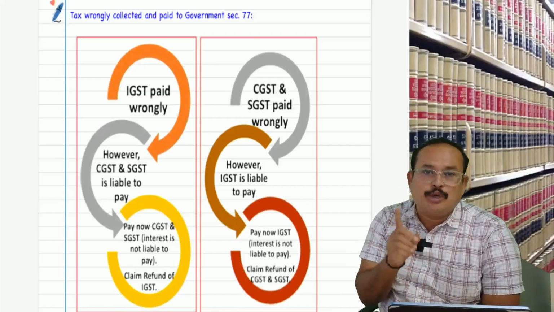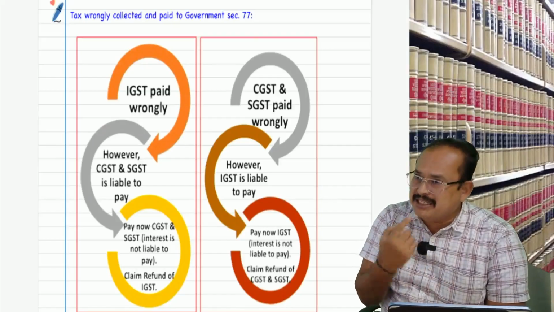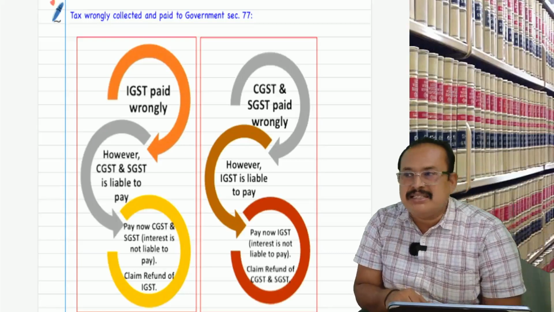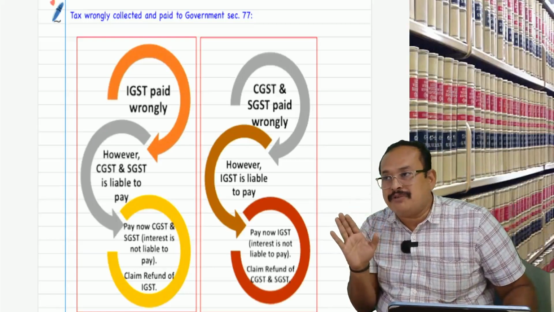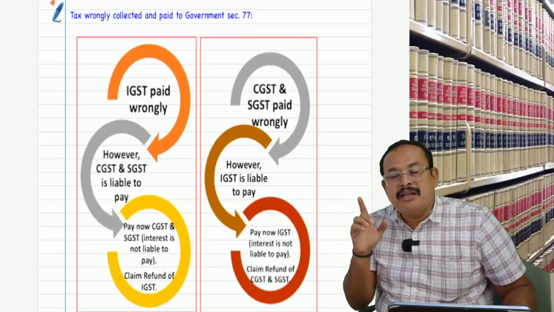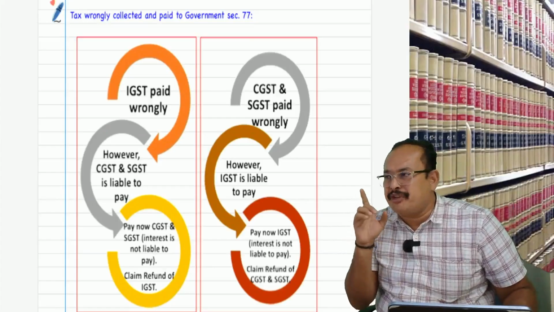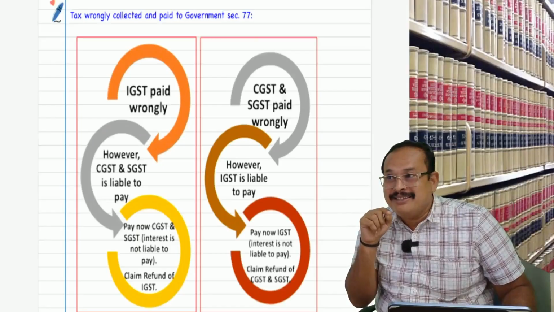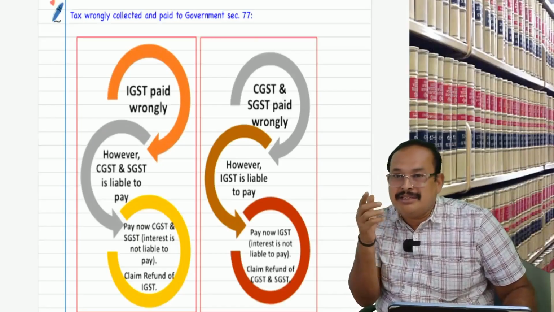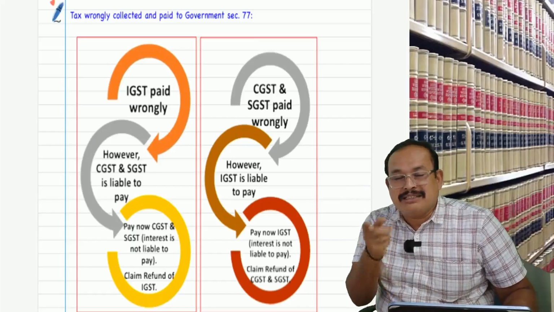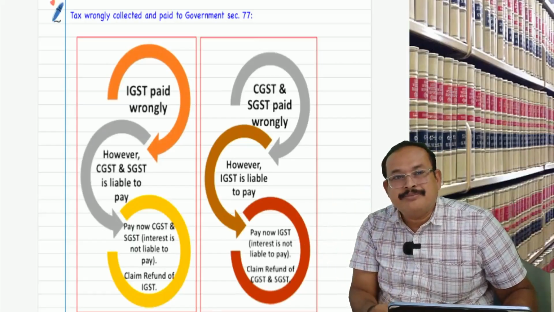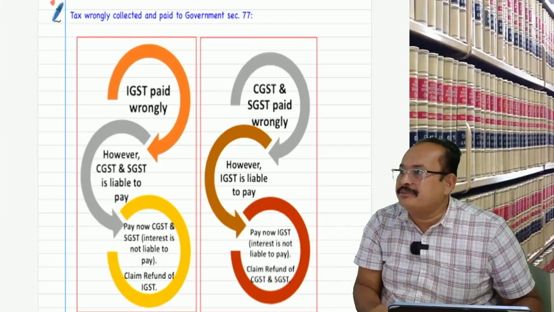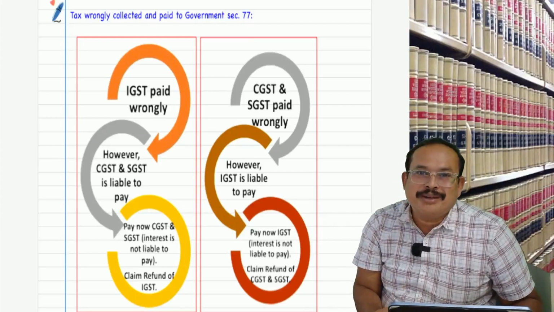However, IGST is liable to pay. Now you pay IGST, not required to pay interest. Claim refund of CGST. It is premature to refer, but you are mature enough to understand. Refund should be strictly as per Section 54. Time limit is there: within 2 years from the relevant date. If not, then you cannot claim refund. Within the time limit, if you do not apply for refund, the CGST, SGST you paid wrongly, you can't ask for refund, and you have to pay IGST. You get my point, sir?